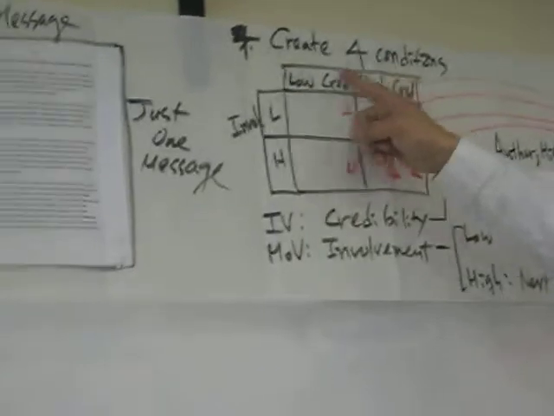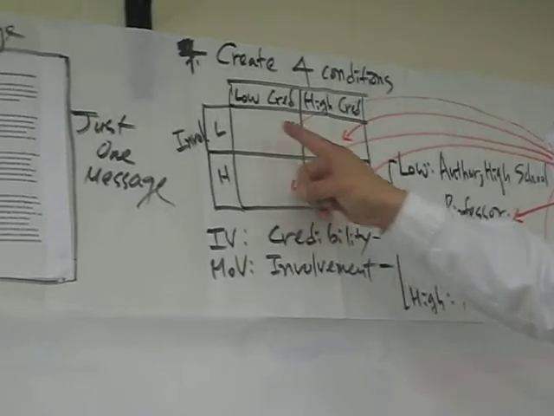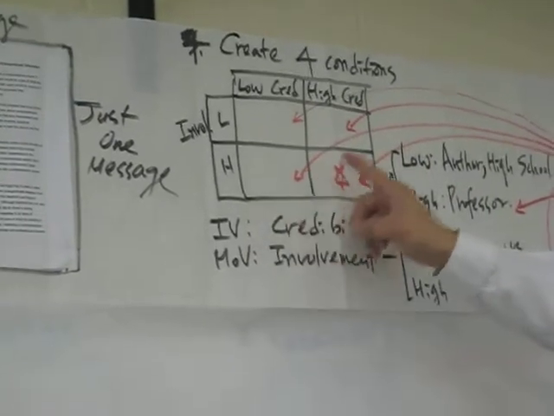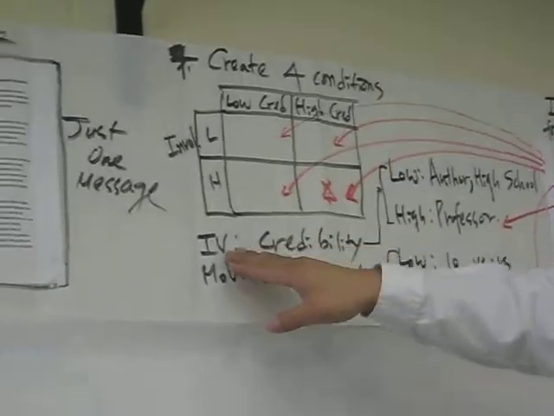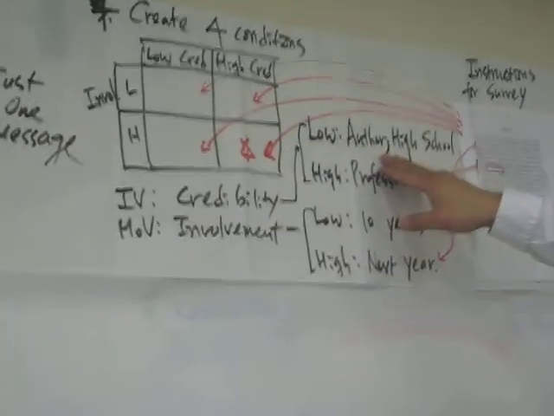And then they created 4 different conditions. Look, high and low source credibility, high and low issue involvement. They create 4 different conditions: low-low, low-high, high-low, and high-high. And the independent variable is source credibility.